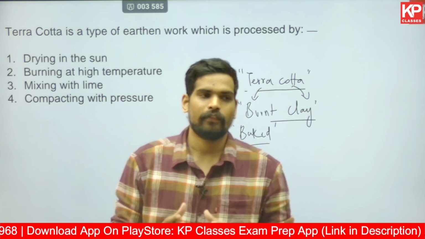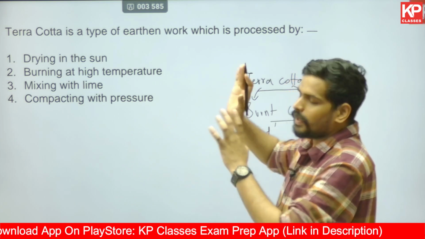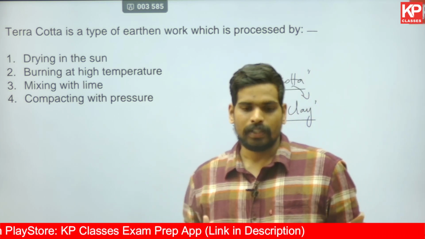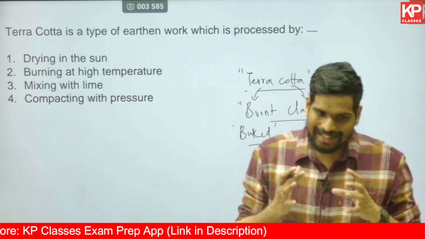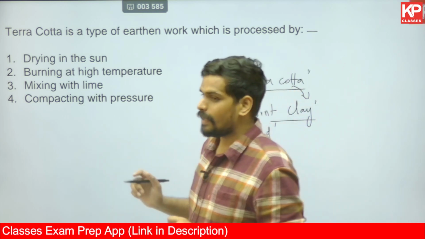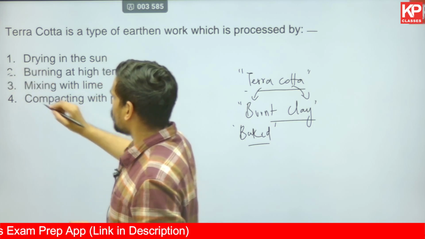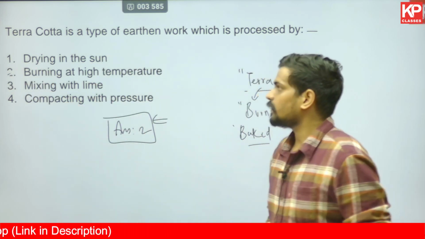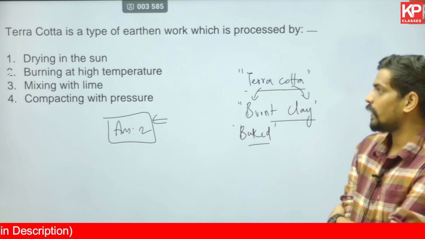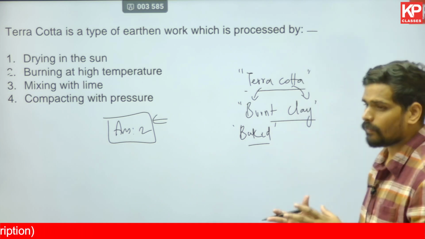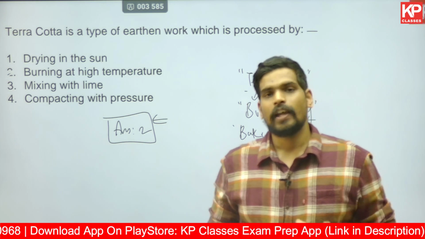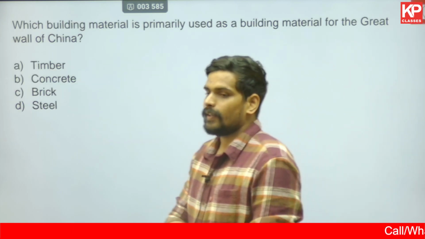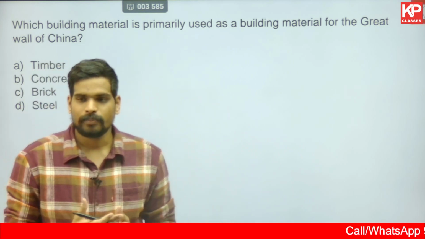So from the name itself you understand. Terracotta is baked clay, which is given in the options as burning at high temperature. How is it different from normal brick? Terracotta is burned at even more elevated temperatures, making it denser and stronger than a normal clay brick. So the correct option would be option number 2. This would be the correct answer for this question of terracotta, burning at high temperatures. It doesn't require any special conditions other than elevated temperature to burn it. That's what terracotta is.